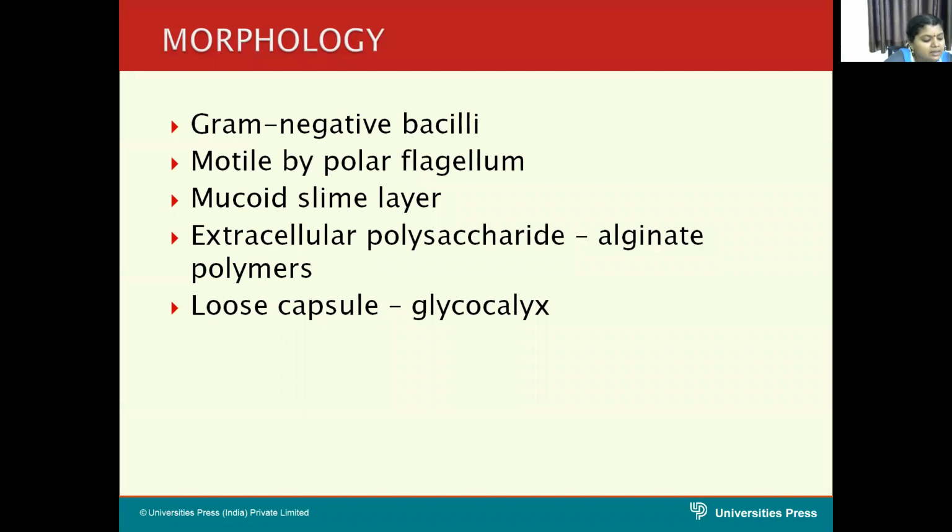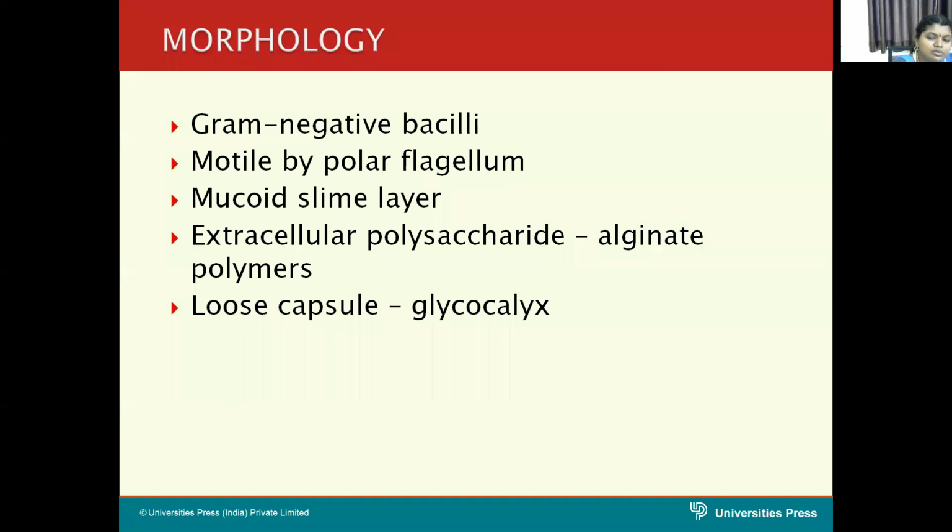Clinical isolates are often piliated. It is non-capsulated. Even though it is non-capsulated, it forms a thin film surrounding the bacilli, which is mucoid in nature. This isolate is most commonly seen in cystic fibrosis.